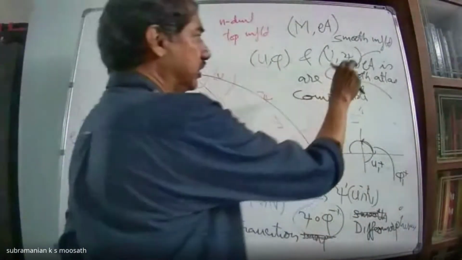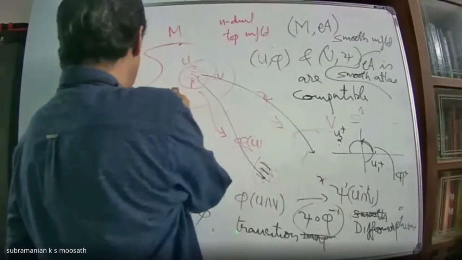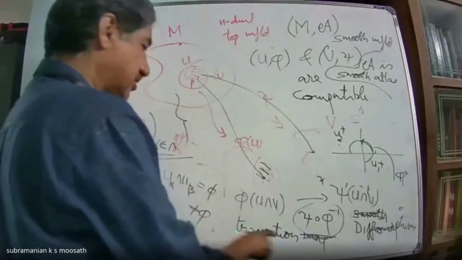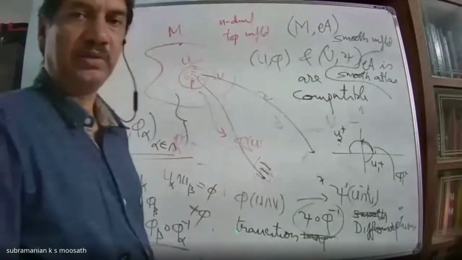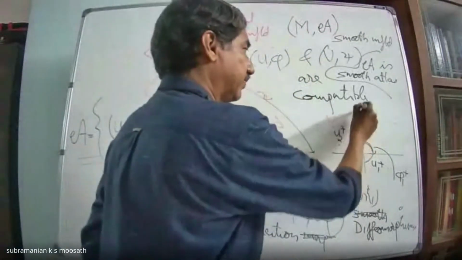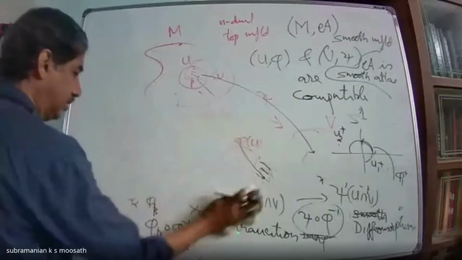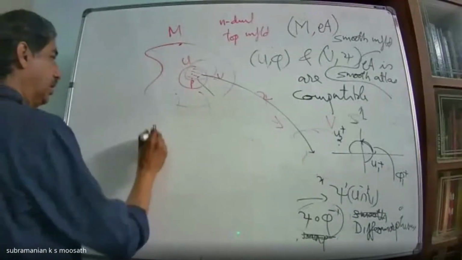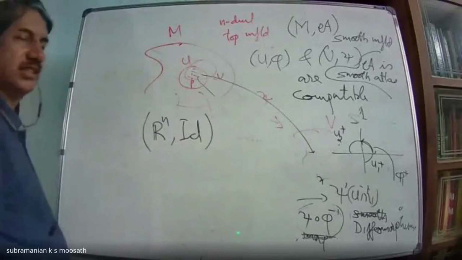I wanted to stress that this topological space, along with this collection of charts such that in intersections the transition maps are diffeomorphisms, is called a smooth manifold. One example is this S1 itself. Another example I can give is Rn itself, with the identity map. So there is no transition map or anything.